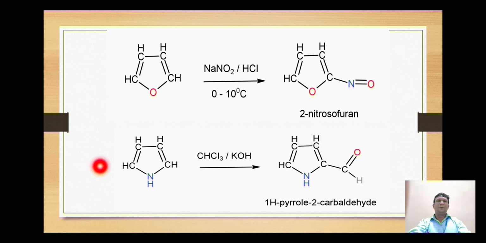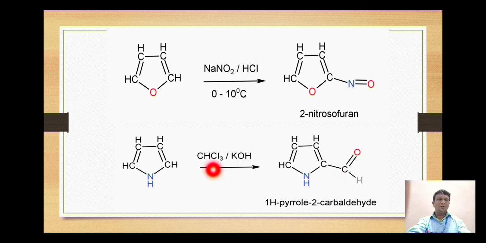The next electrophilic substitution reaction is this one, which is also a familiar reaction. Here the pyrrole is reacted with chloroform in presence of potassium hydroxide. This gives the formation of pyrrole 2-carbaldehyde.